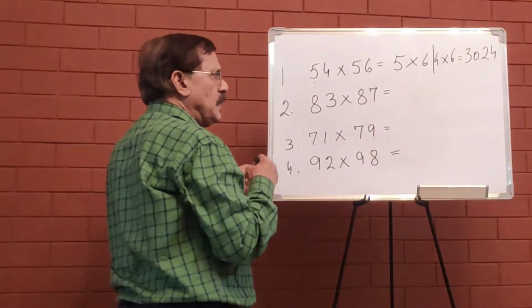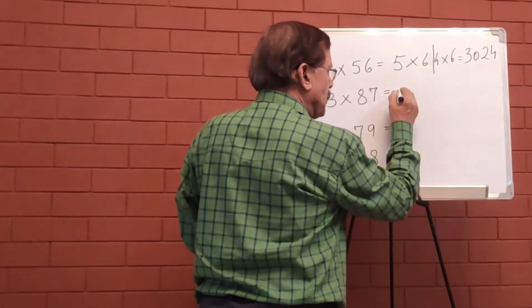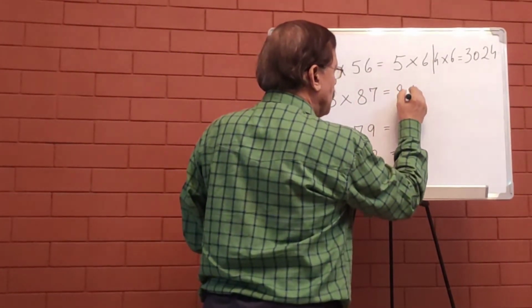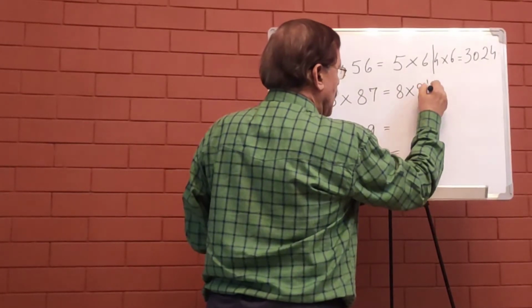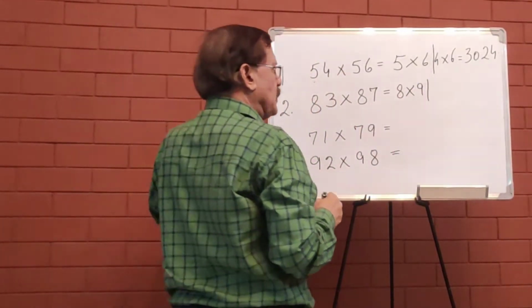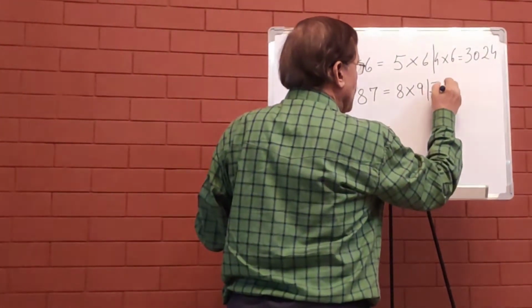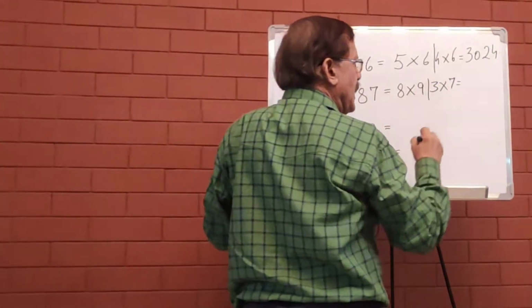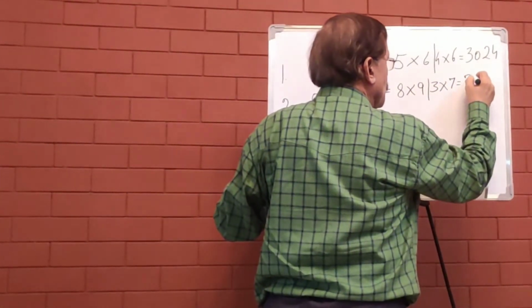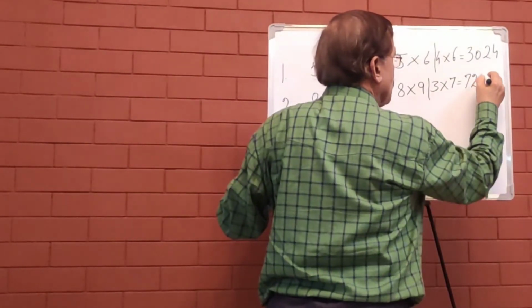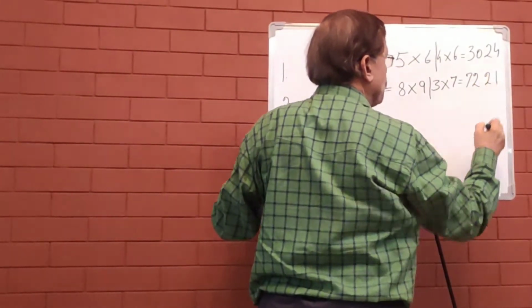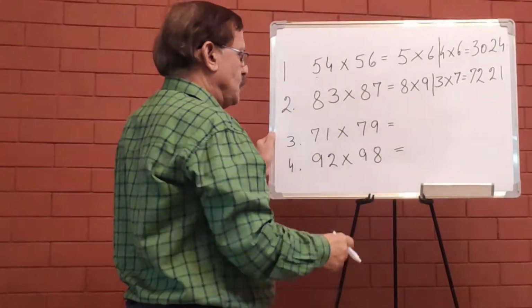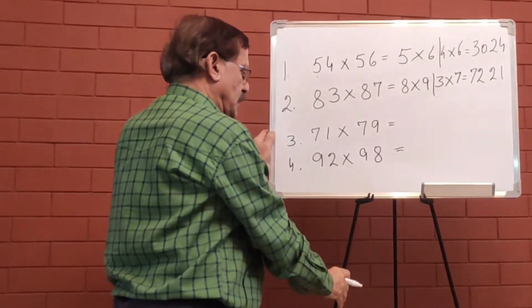The second number 8. 8 and 8 are same. So 8 multiplied by the next number 9, and the units digit 3 multiplied by 7. So 8 9s are 72 and 3 7s are 21. So 7221.